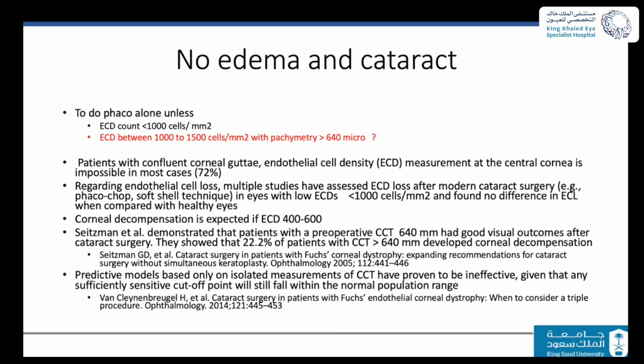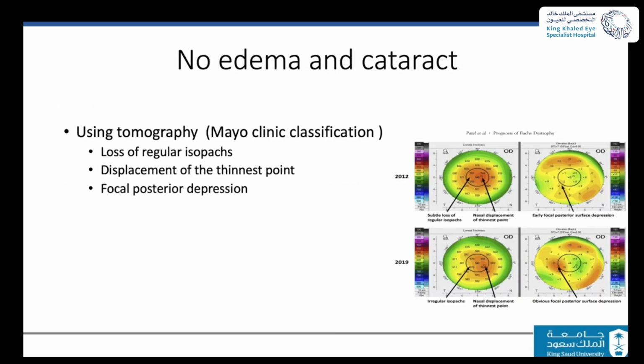There are multiple studies showing that this is actually a very low sensitive measure to determine if the patient will progress or not, because many people with a normal cornea still will fall in that range. Many people actually start with a thin cornea. The cornea will swell and never reach 640. So they are still going to be considered as normal, but they are having corneal edema. So depending on the corneal thickness per se is becoming less and less useful in order to determine your best decision.